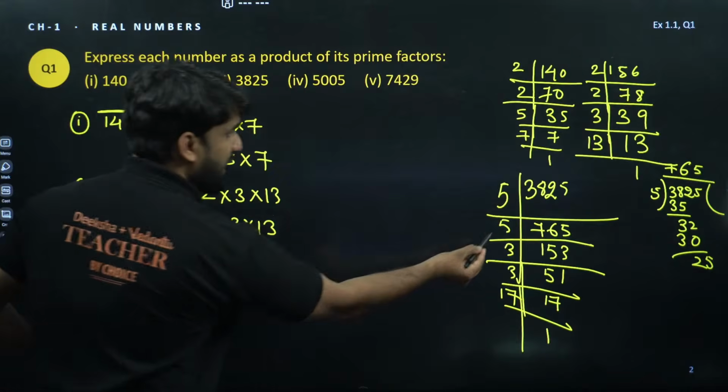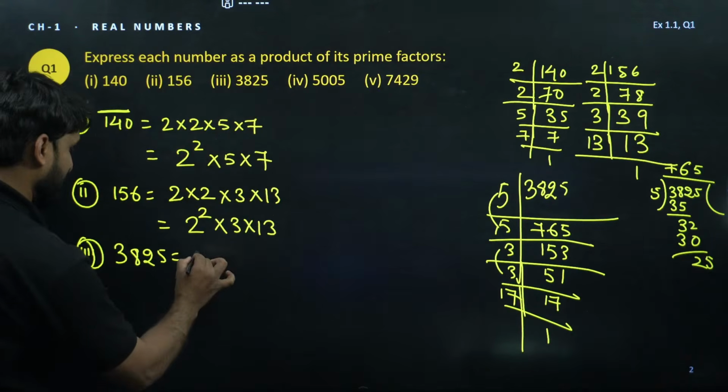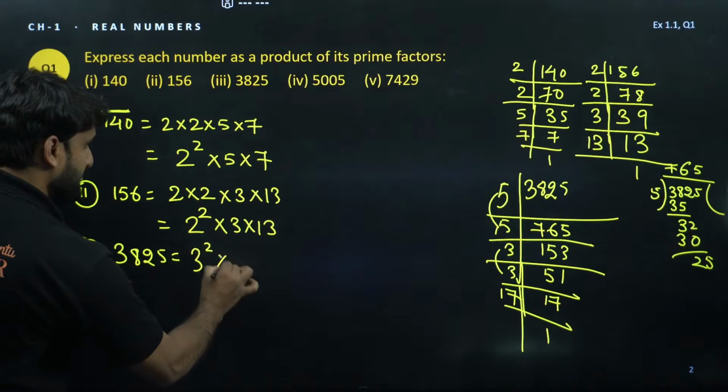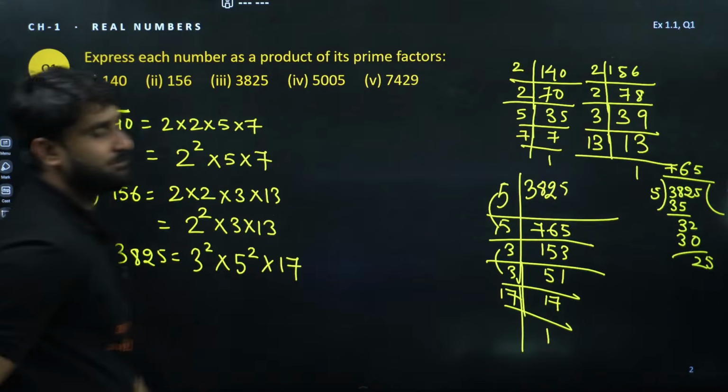So can you see here how many 3s? Two 3s, two 5s and one 17. So we can write here 3 square into 5 square into 17. This is the prime factorization.